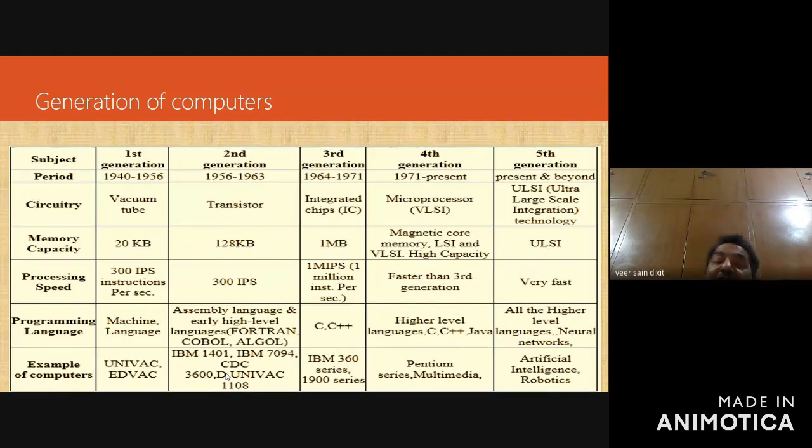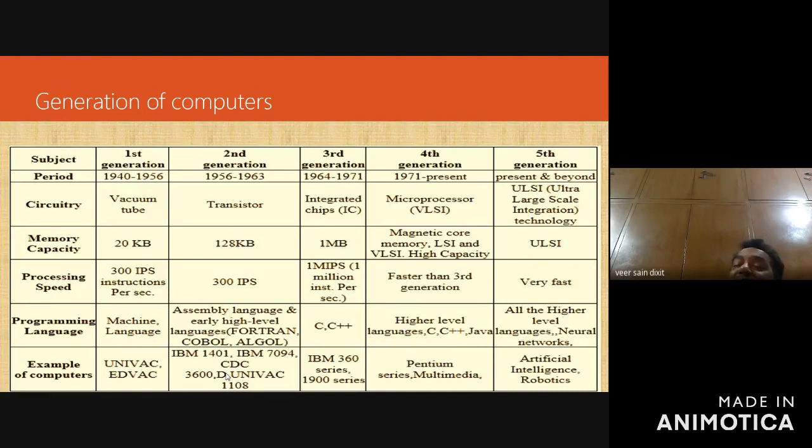Memory capacity is very, very high, in terms of MB and gigabytes also. Processing speed was faster than the third generation. High-level languages were used: C, C++, Java. The Pentium series, multimedia, all the Celeron processors and Pentium processors were fourth generation computers.